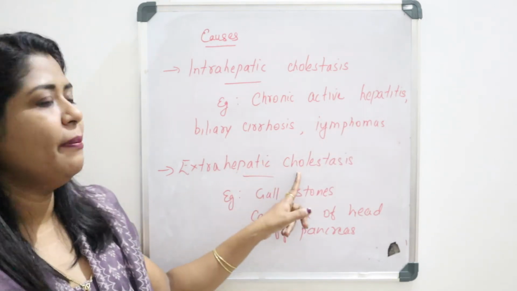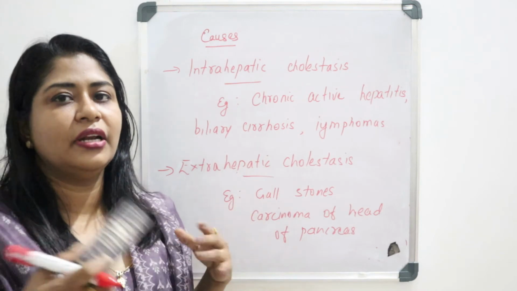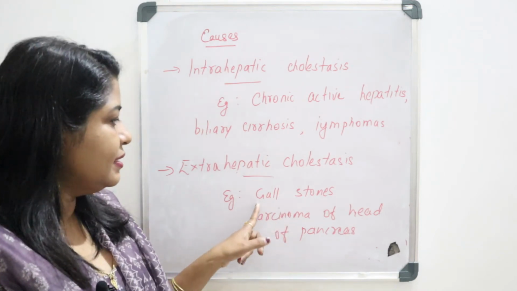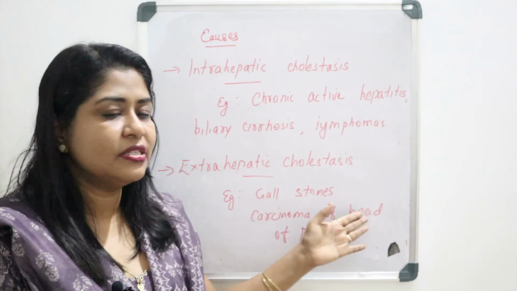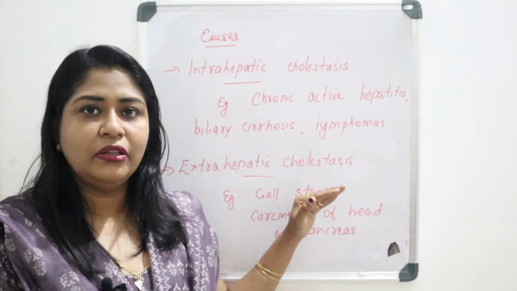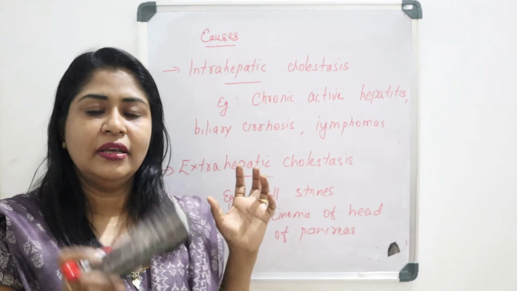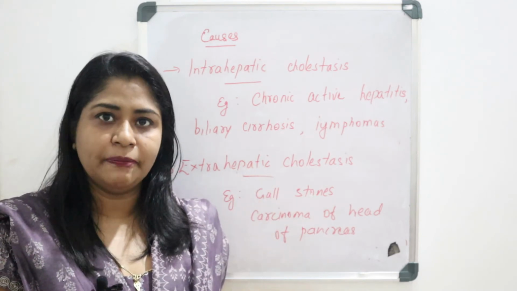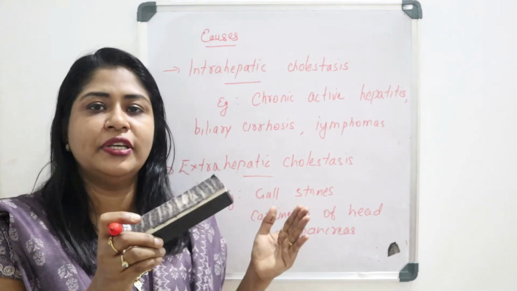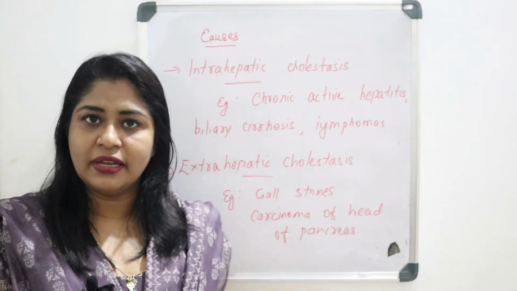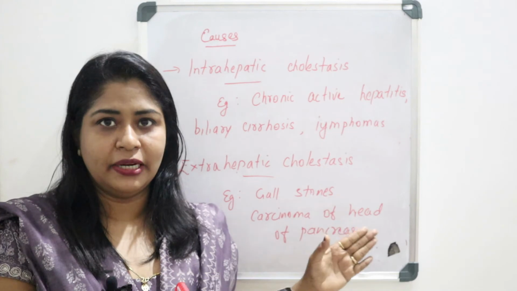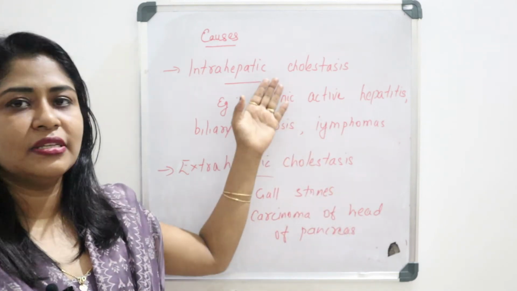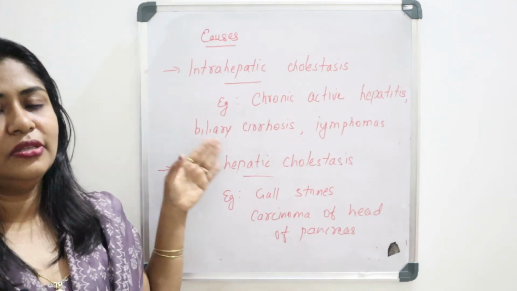Coming to extrahepatic cholestasis, that is something outside the liver. We can see it in gallstones, that is, stones in the gallbladder, and in carcinoma of the head of the pancreas. All these result in blockage or prevention of the proper flow of bile. As a result, conjugated bilirubin cannot reach the intestine properly, and the conjugated bilirubin level increases in blood. So these are the reasons for obstructive jaundice.